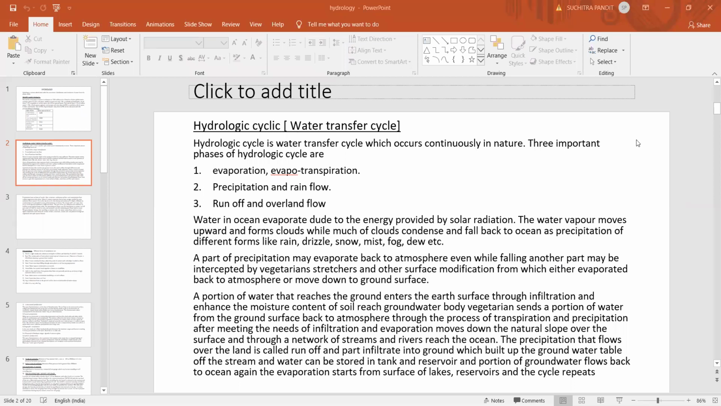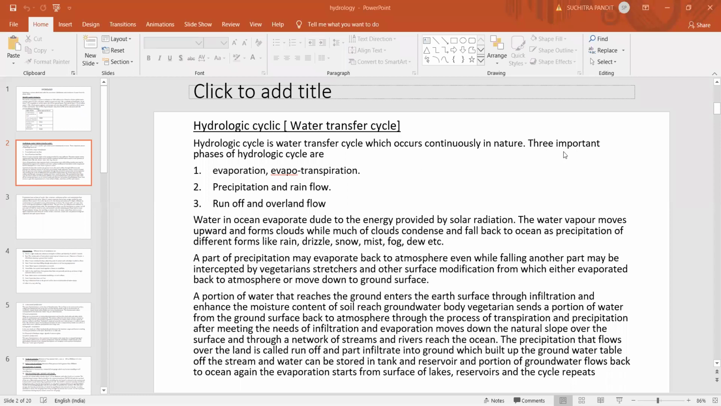Now there are three important phases of the hydrologic cycle. One is evaporation and evapotranspiration. Evaporation is the water evaporated from free water surfaces like ponds, lakes, reservoirs, and the ocean. Evapotranspiration means the water lost to the atmosphere through plant leaves, crop land, or irrigated land. This is the first phase of the hydrologic cycle.